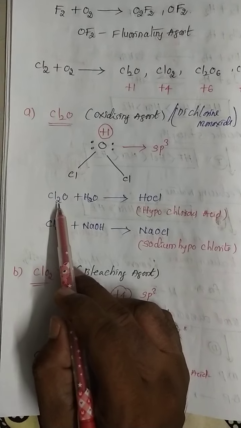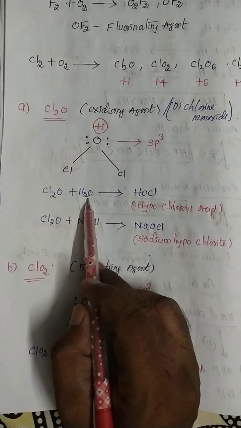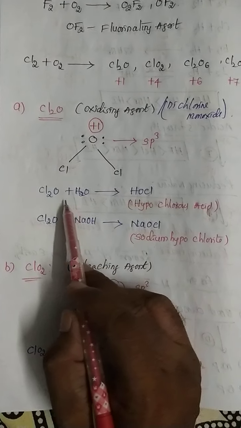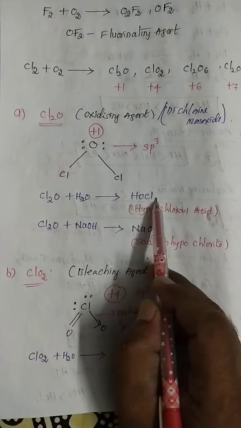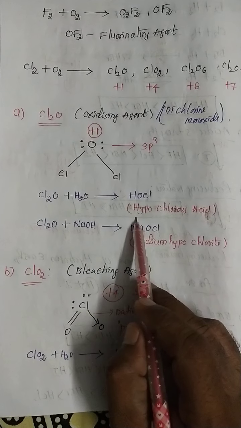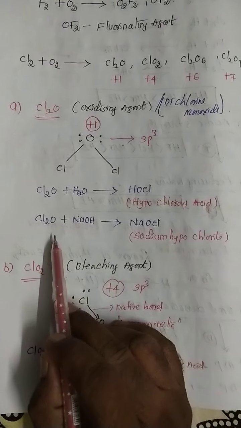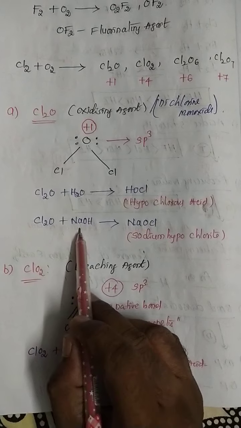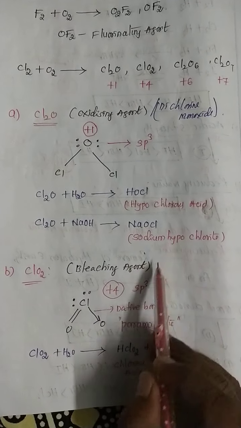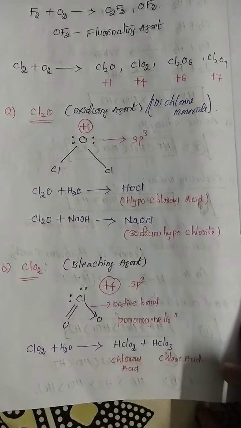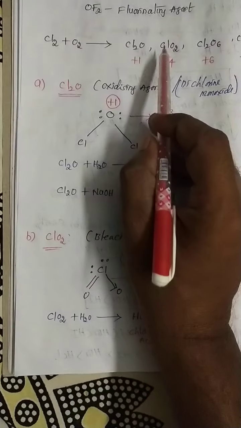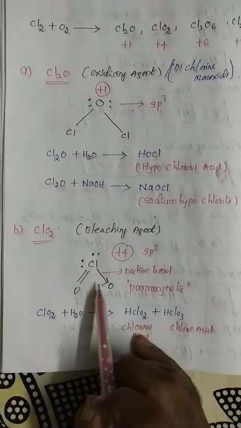And see here, Cl2O plus water, where Cl2O reacted with water, HOCl is formed. That is nothing but hypochlorous acid. And after Cl2O reacted with base, NaOCl is formed. That is called sodium hypochlorite. And the second example, ClO2.